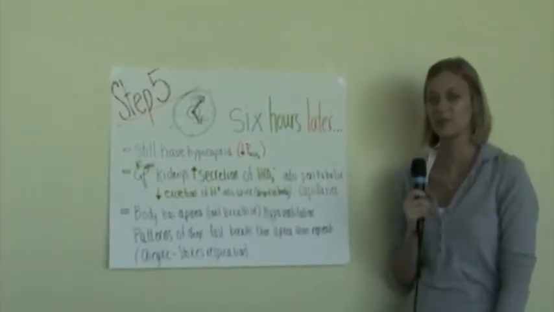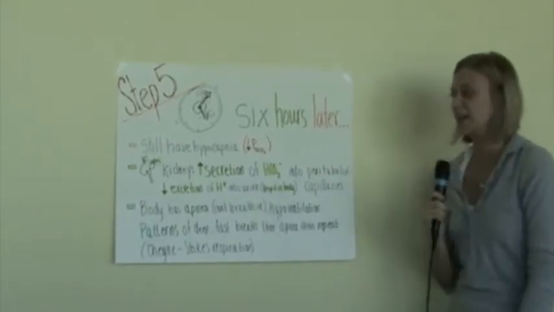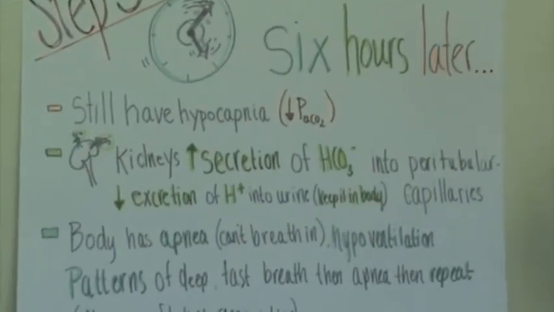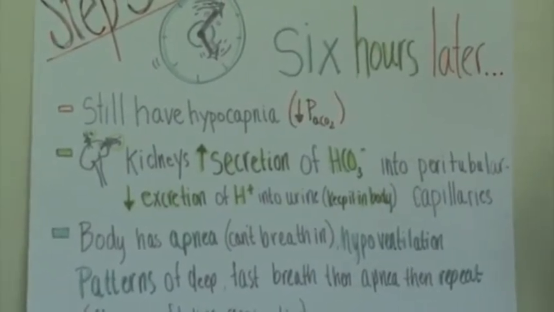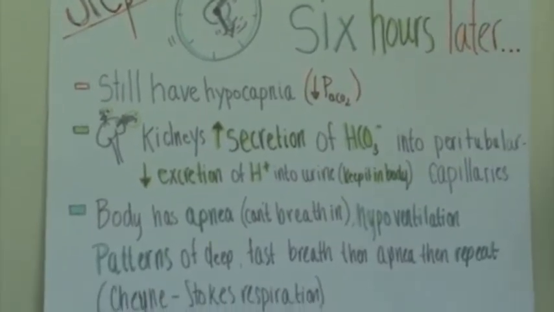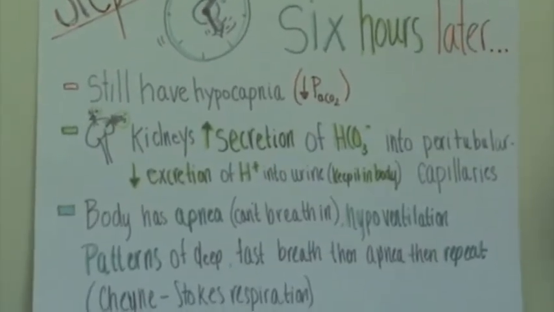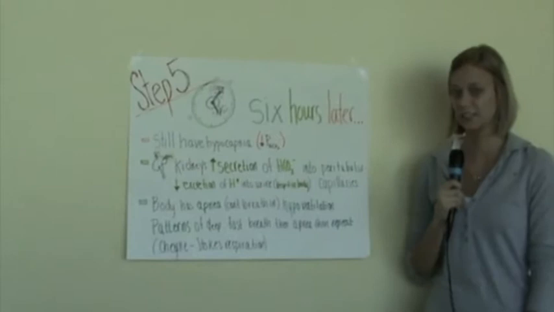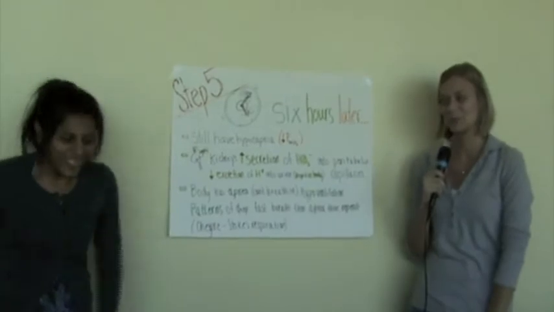Over to you. I'm here to explain what happens if you have continued hypocapnia for 6 hours or more. Your body starts to accommodate. And what will happen is that the kidneys will begin to increase the secretion of HCO3 into the peritubular capillaries, and at the same time decrease the excretion of H+ into the urine, which both of those together will increase the plasma concentration of H+ and HCO3- to try to accommodate. And what happens when that happens is your body begins to have patterns of apnea and hypoventilation at the same time, which is patterns of deep breathing and then patterns where you can't breathe at all.